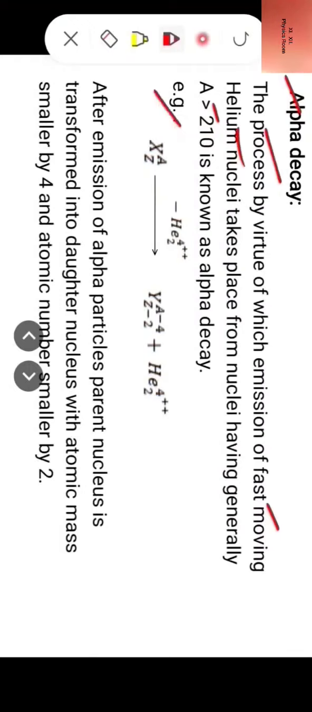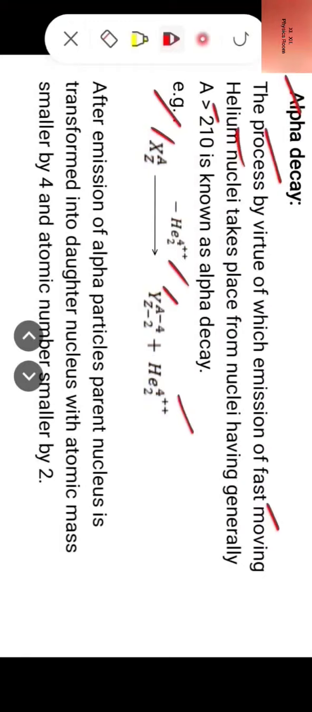For example, consider a radioactive nucleus X(A,Z). When it emits an alpha particle, it reduces to daughter nucleus Y(A-4, Z-2). X(A,Z) is the parent nucleus and Y(A-4, Z-2) is the daughter nucleus.